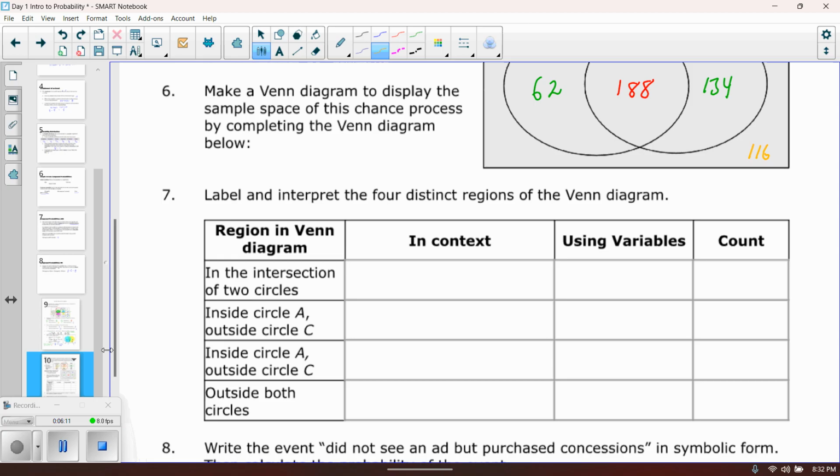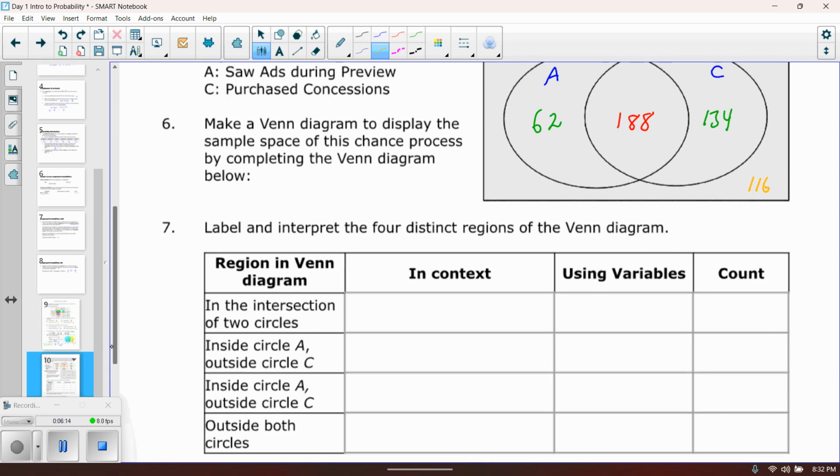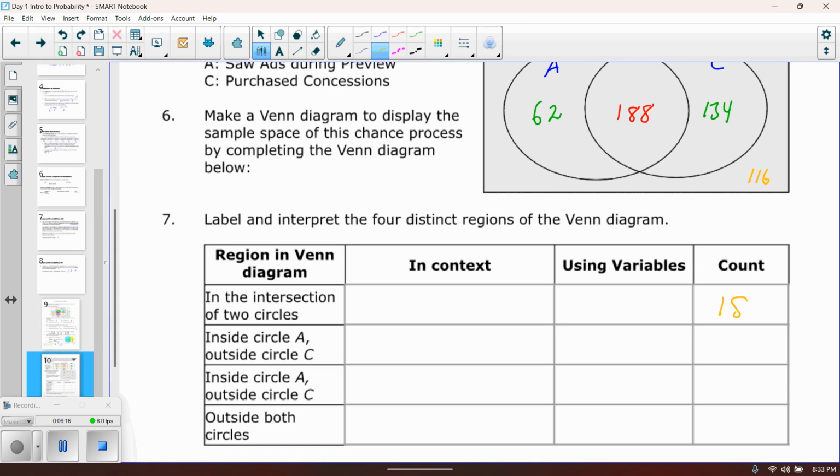The intersection of the 2 circles. Well, that's that 188 number, right? So that's 188 as far as the count. Using variables, if I want the intersection, that's an AND statement because they both have to happen.